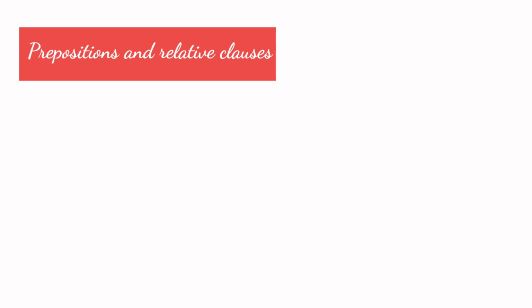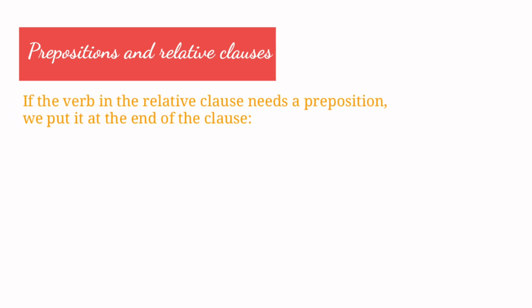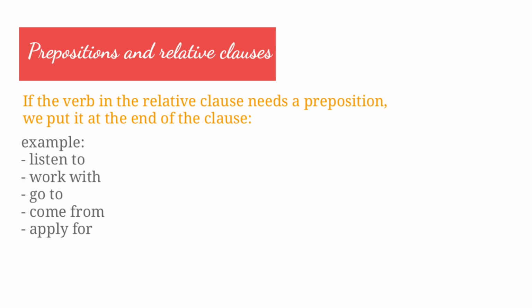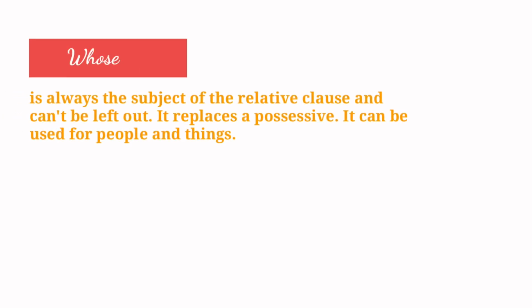Prepositions and relative clauses. If the verb in the relative clause needs a preposition, we put it at the end of the clause. For example: listen to, work with, go to, come from, apply for. Whose is always the subject of the relative clause and cannot be left out.